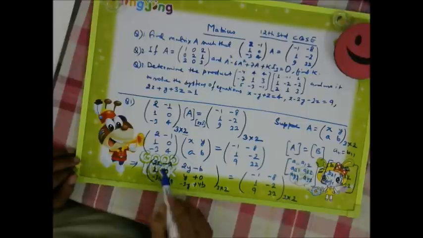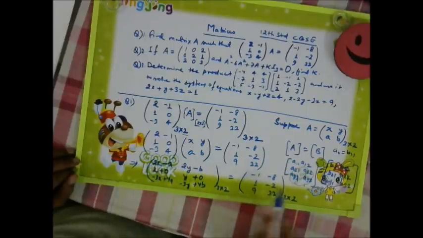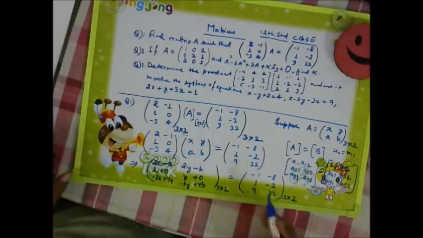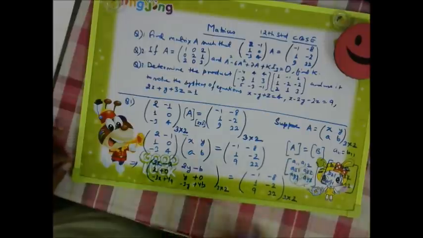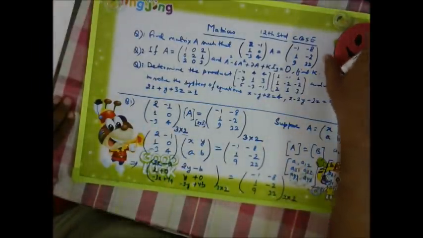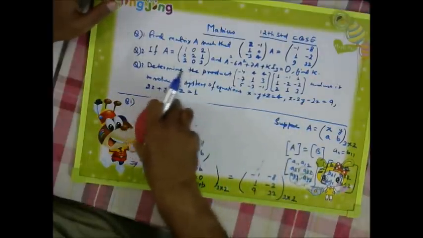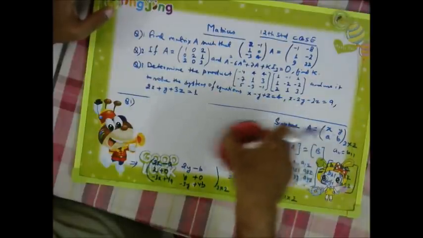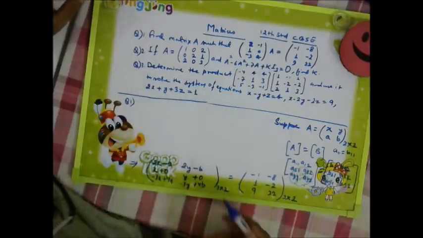It means 2x minus a will be equal to minus 1, and 2y minus b will be equal to minus 8. By equating this, we will be able to solve for x, y, a and b, and we will find matrix A. Okay. So I am going to rub this side now. I have rubbed it.